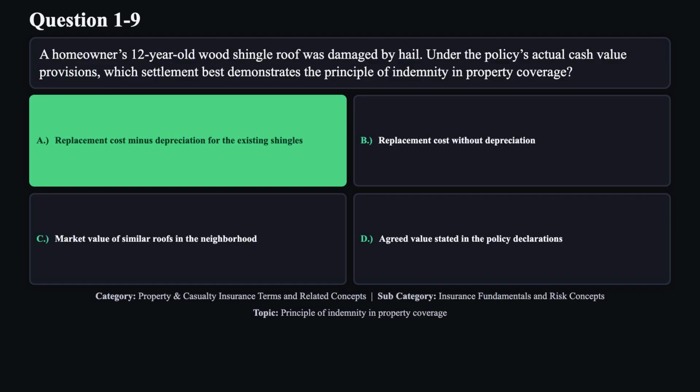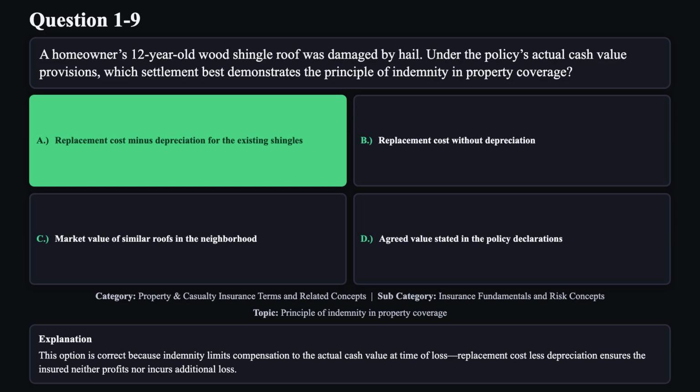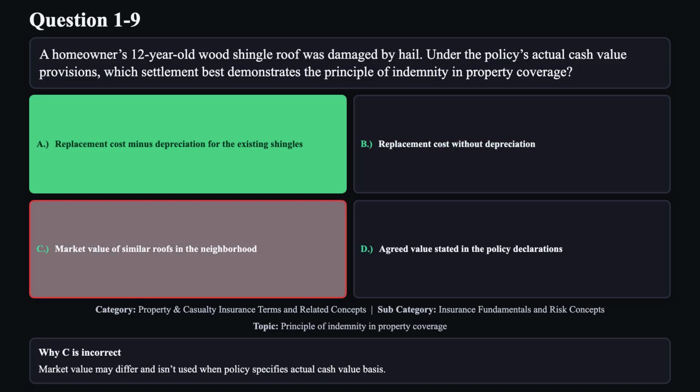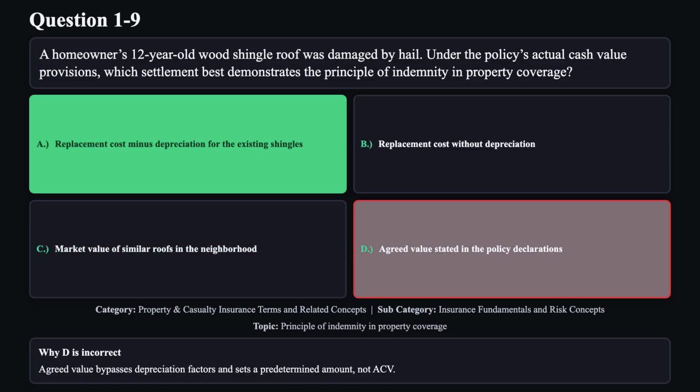The correct answer is A. This option is correct because indemnity limits compensation to the actual cash value at time of loss. Replacement cost less depreciation ensures the insured neither profits nor incurs additional loss. Reason B is not correct. Replacement cost without depreciation could over-indemnify by paying full new cost. Reason C is not correct. Market value may differ and isn't used when policy specifies actual cash value basis. Reason D is not correct. Agreed value bypasses depreciation factors and sets a predetermined amount, not ACV.